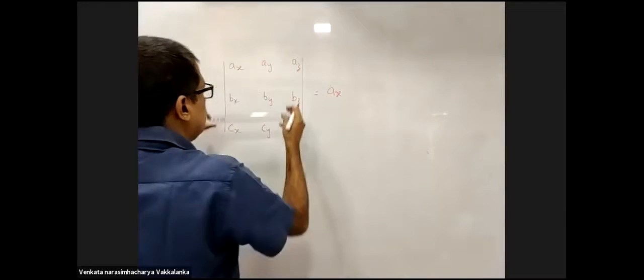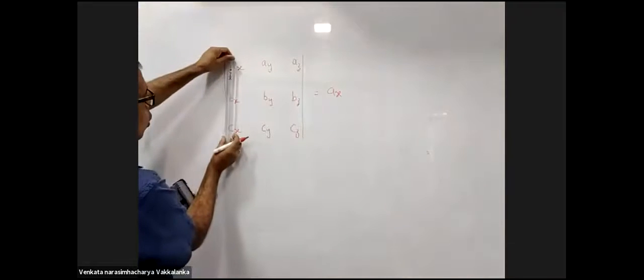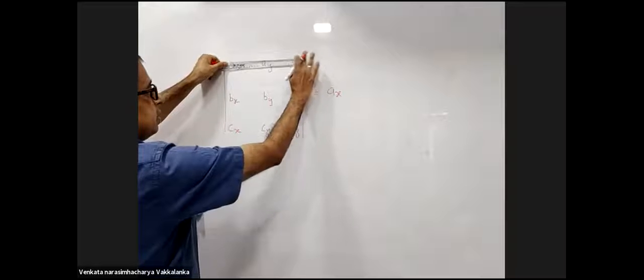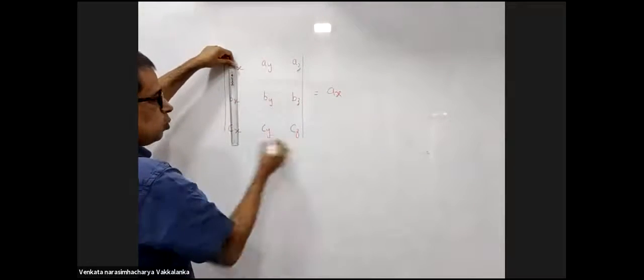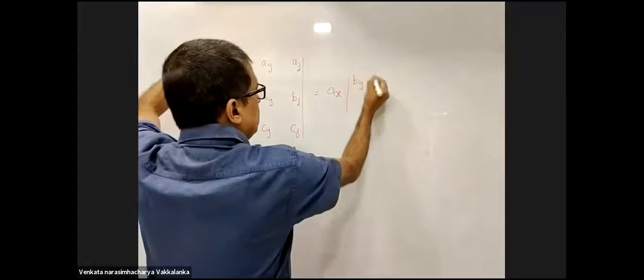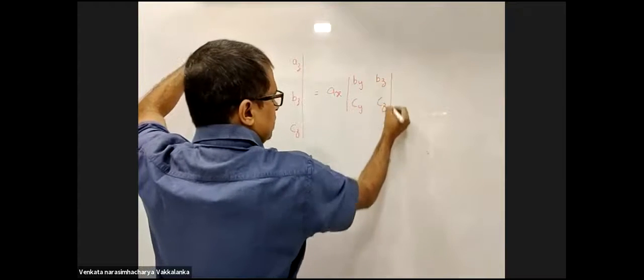AX into whichever row AX is in and whichever column AX is in. Right? Cover that and cover this. I am left with a 2 by 2 determinant. So this will be BY, BZ, CY, CZ.